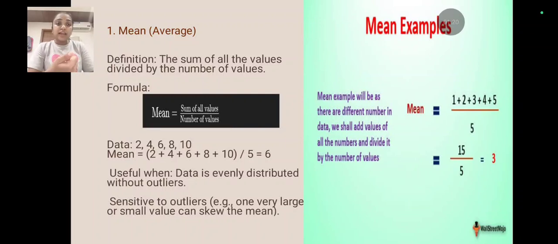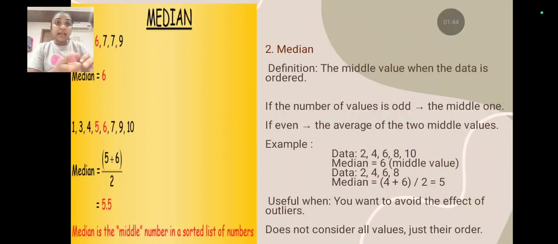Sensitivity to outliers: a large or small value can skew the mean. Second example, the data is 1, 2, 3, 4 and 5. We can find the mean: 1 plus 2 plus 3 plus 4 plus 5 divided by 5 is equal to 15 upon 5 is equal to 3. Mean is 3.